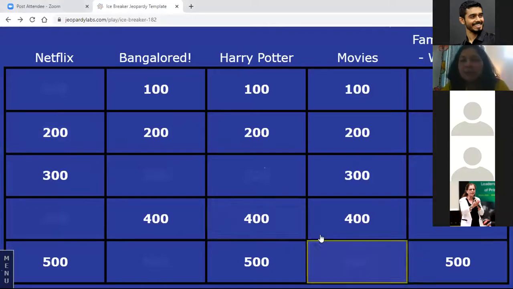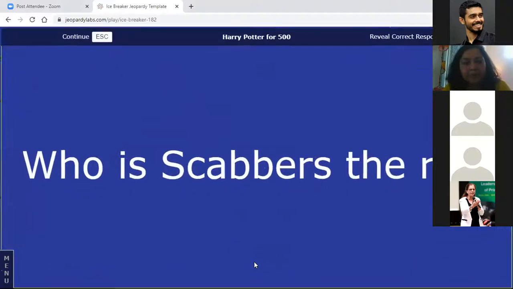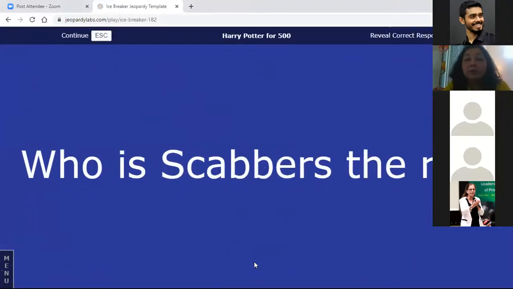Okay, last question. Let's do it for 500. Let's do Harry Potter. Who plays Scabbers the Rat? Do we have answers? I know Smita is a fan. Smita, come on. Do we have answers? Oh yeah, okay.